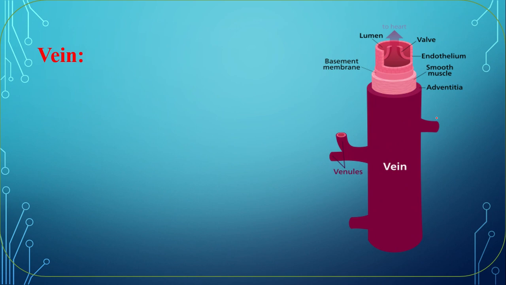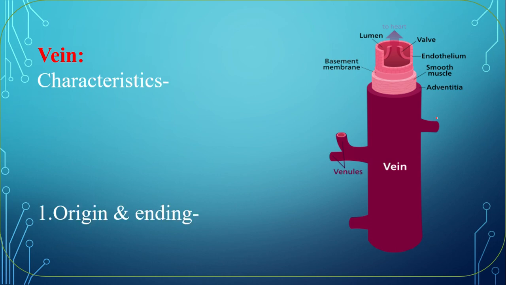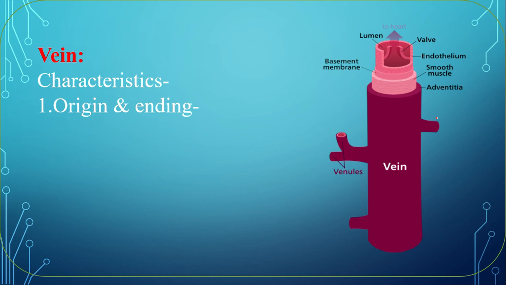Vein. What is vein? The blood vessels which carry carbon dioxide enriched blood from different organ to heart is called vein. I am saying again, the blood vessels which carry carbon dioxide enriched blood or deoxygenated blood from different organ to heart is called vein. Characteristics of vein: origin and ending. It is originated from different organ, end on heart. Direction of blood flow, same, different organ to heart.